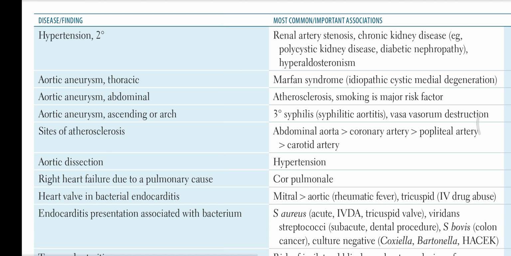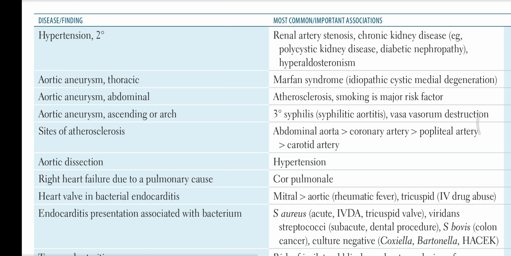Heart valve in bacterial endocarditis: mitral is more common, then aortic, then tricuspid. Mitral, aortic, tricuspid, MAT. So mitral is more common, which is present on the left side.